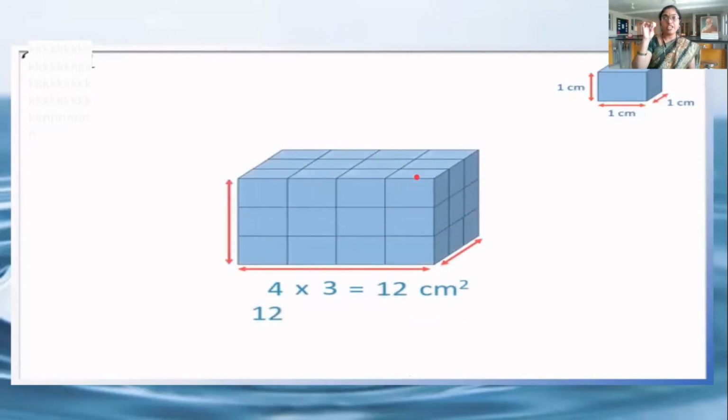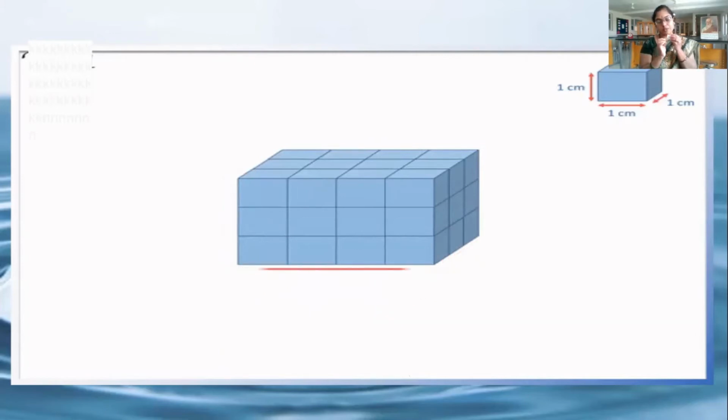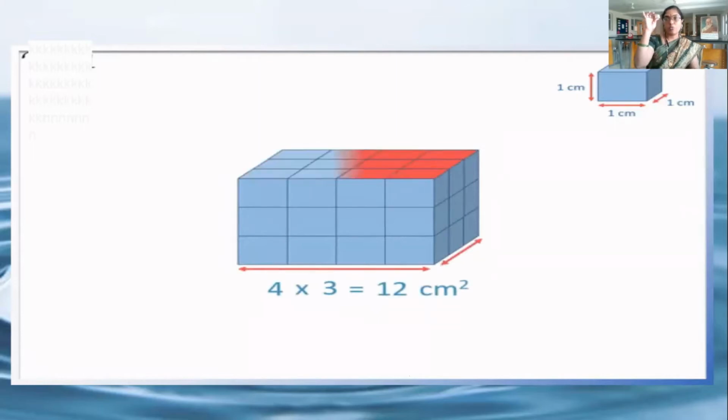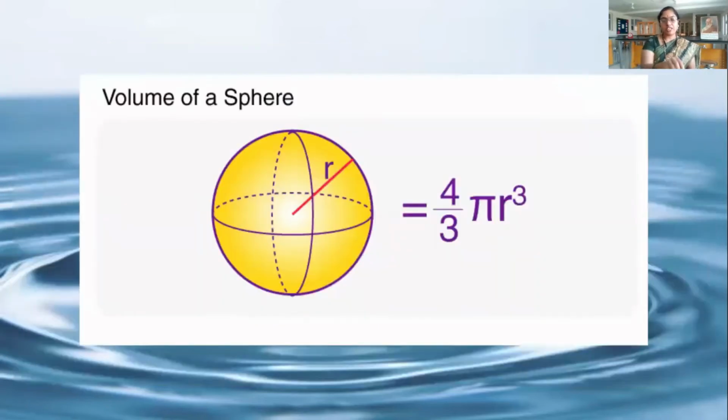To calculate the volume of the cuboid, we have a formula called length into breadth into height. If you substitute the values by measuring length, height and breadth, we will get the volume of a regular shaped cuboid. Then, if the stone is in the shape of a sphere, like a simple pendulum bob, I have a simple pendulum bob with me.